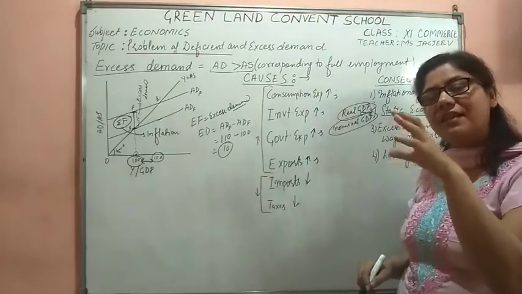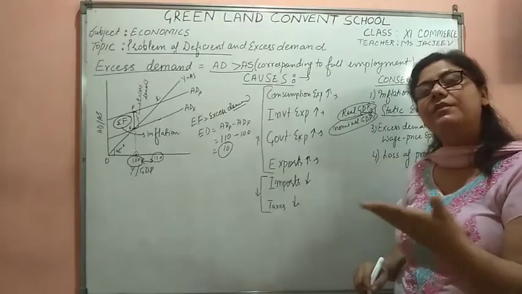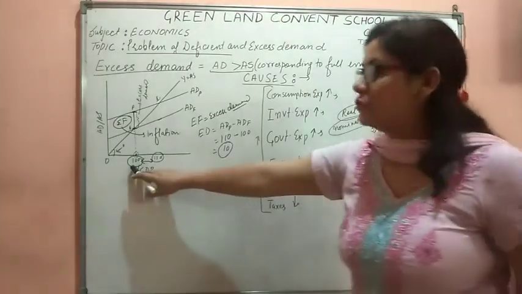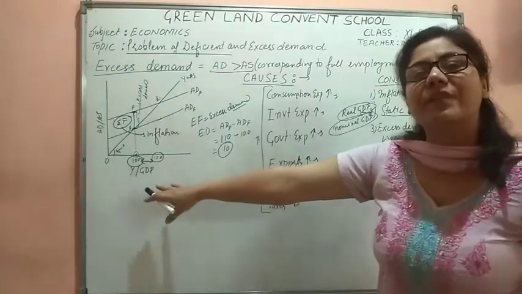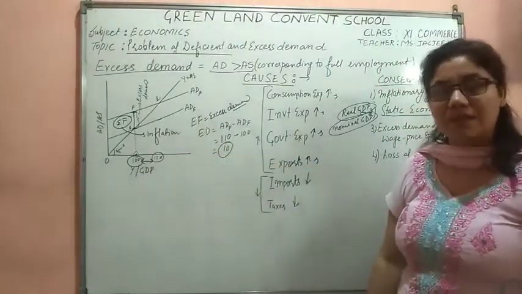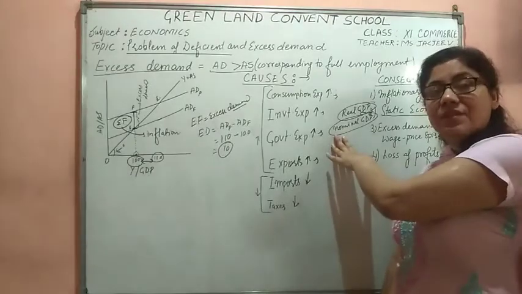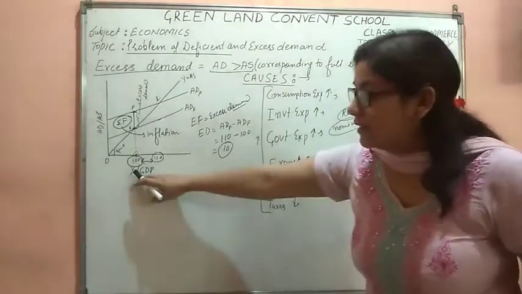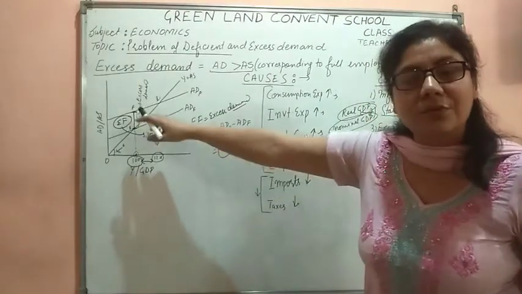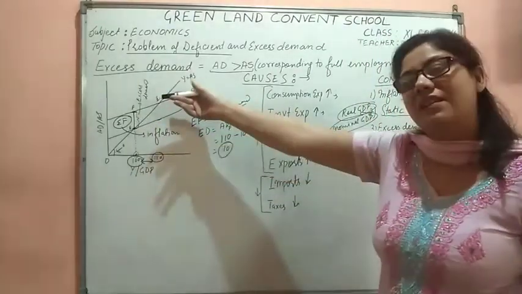Real GDP increases only when there is an increase in the production of goods and services. But the goods and services have not increased. The production restrained itself to 100 units. But the nominal GDP will increase. Why does the nominal GDP increase? Because the production cannot increase, but due to the excess demand, the prices will increase.